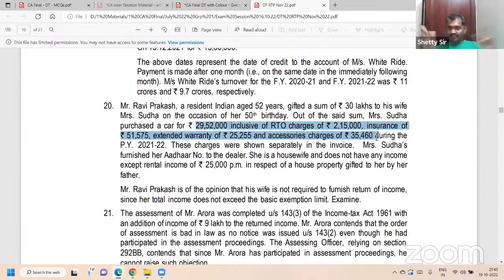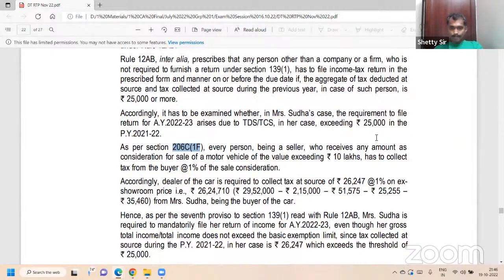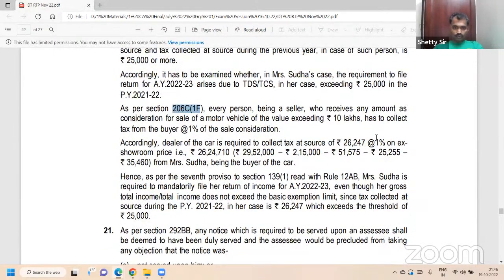If you see the car price, they say ex-room price, then they will add RTO charges, insurance charges, everything. Then subtract those. The important word is ex-showroom price. 29,52,000 minus 2,15,000 minus 51,575, 25,255, 35,460. It comes to 26,24,710. 26,24,710 into 1% is 26,247.